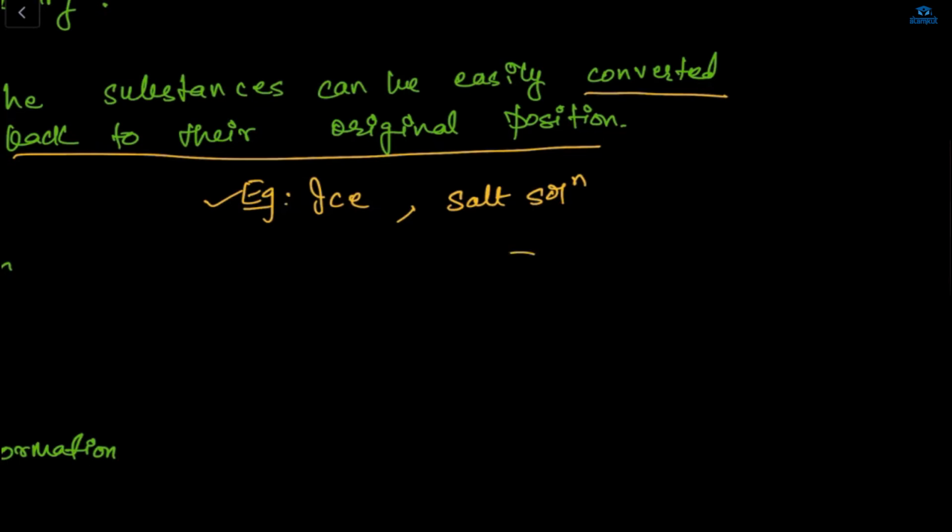For example, this is my beaker, and in my beaker there is water. Okay, and if I'm putting salt also, the salt solution will be there. This is a salt solution. Now how to separate both the salt and water?